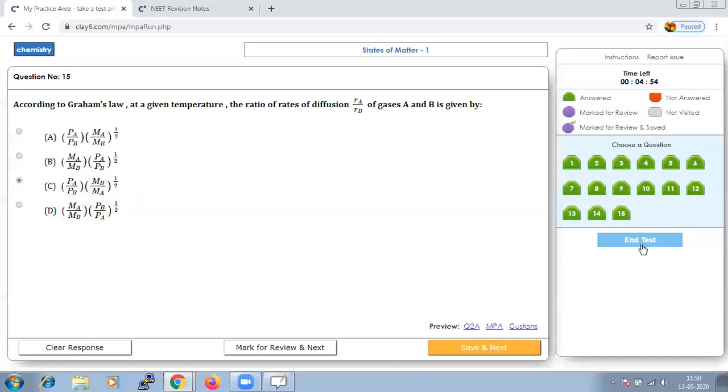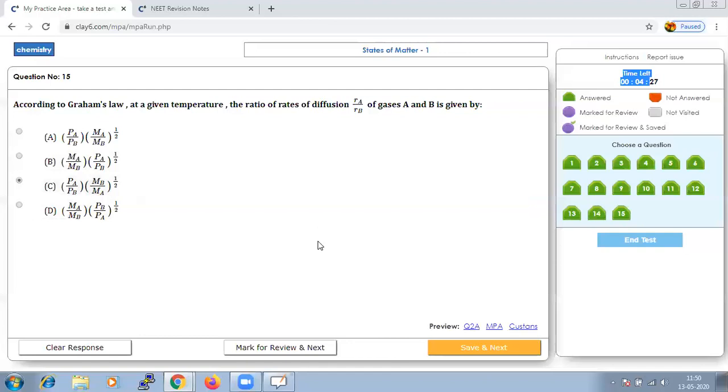Since we have completed all the 15 questions, let us submit the test and see how many we got right. Whenever you are attempting any test paper, either a NEET full test or a chapter wise test, it doesn't matter, keep an eye on the time. Answering the question alone is not important, but answering the question within the given time is very important.